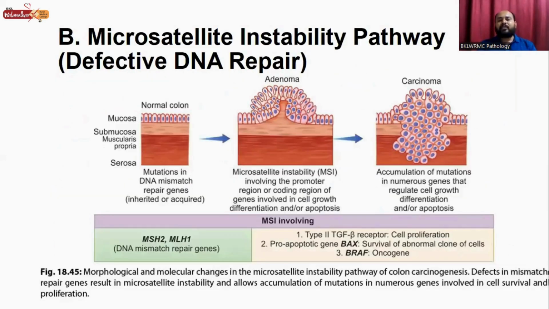Second pathway is the microsatellite instability pathway. It is also called defective DNA repair. So this is the normal colon, normal histology. These are the mucosal epithelial cells. This is the submucosa, this is the muscularis propria, and this is the serosa.